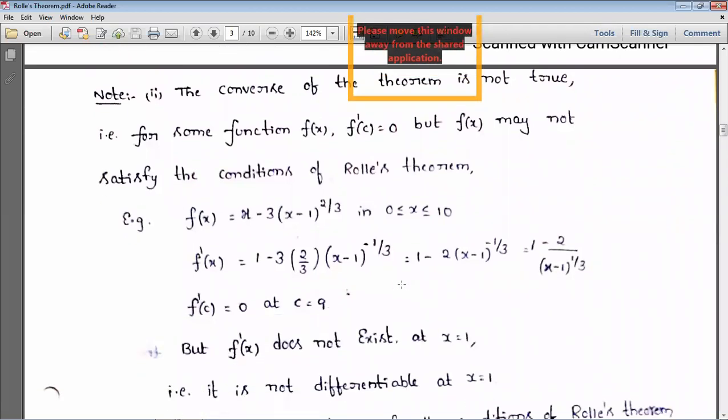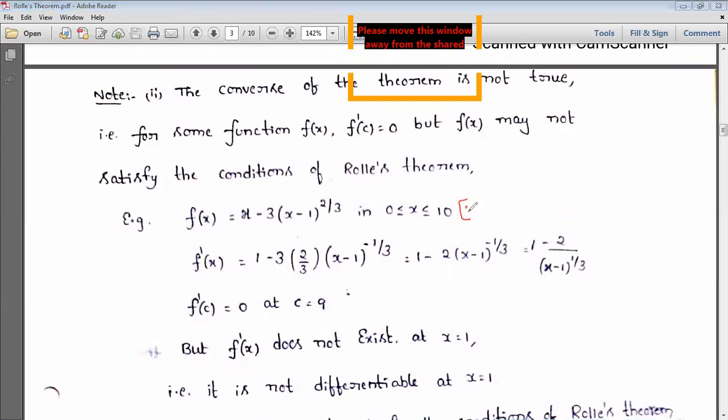For that they give one example. Here it is: f(x) is equal to (x minus 3)(x minus 1)^(2/3), and what is the interval here? The interval is 0 to 10. This is the interval they give.